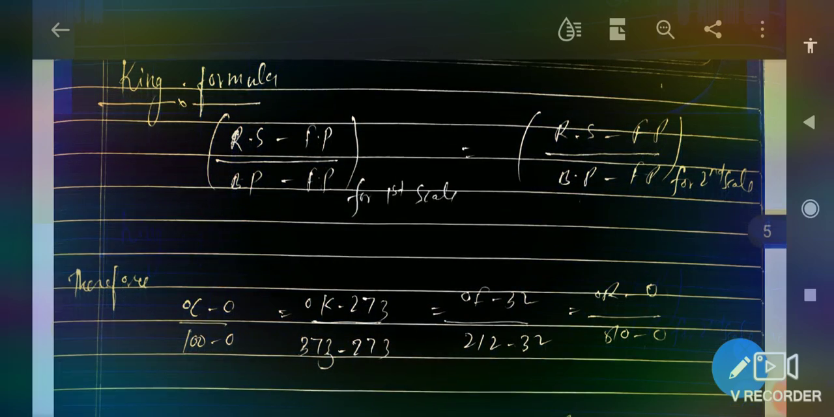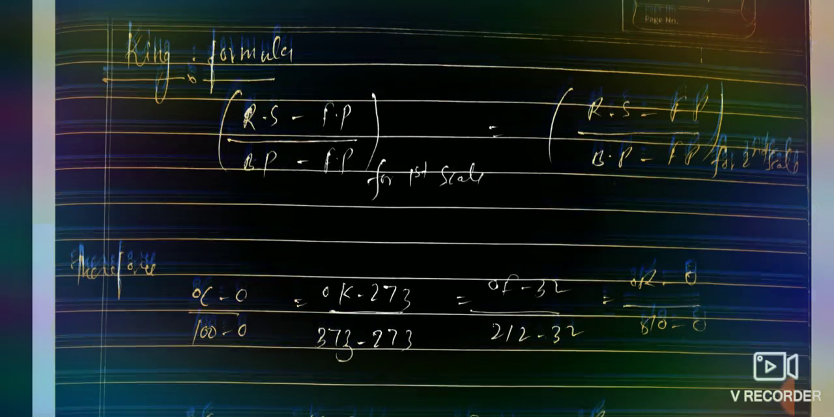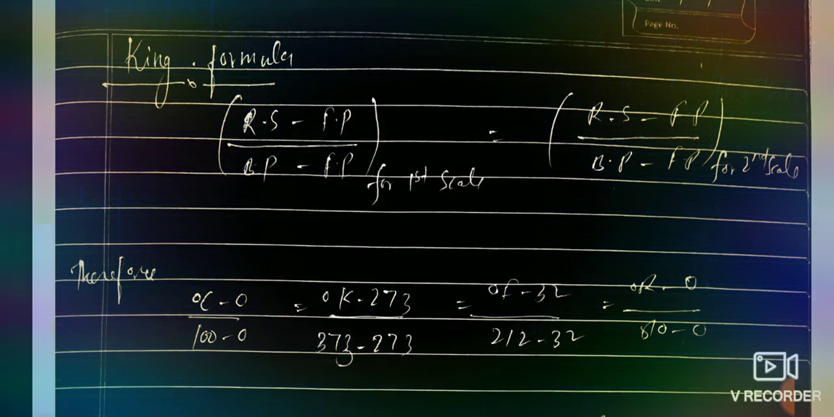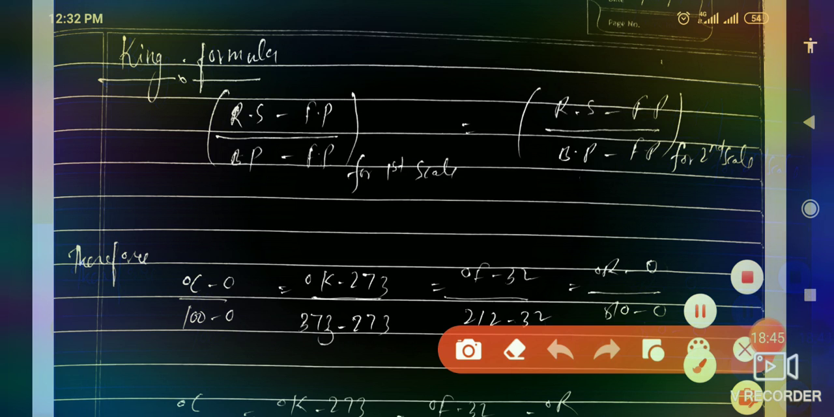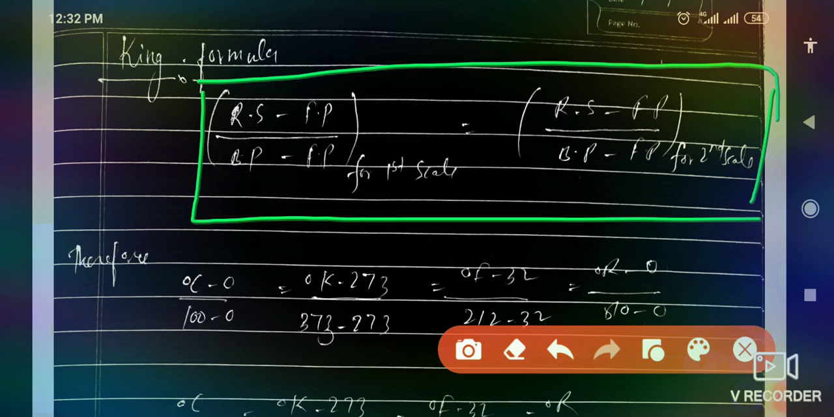Okay, now you can see this is the king formula for the conversion of temperature. Why am I saying king formula? Because by using this formula you can convert between any of the temperature scales. So what is the king formula? Reading on the scale minus freezing point, whole divided by boiling point minus freezing point. This is for the first scale. Reading on the scale minus freezing point, whole divided by boiling point minus freezing point. This is for the second scale.